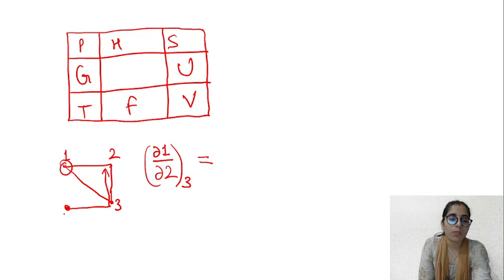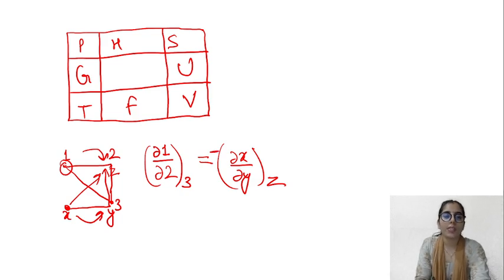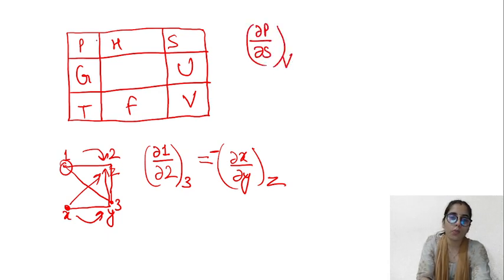So for this one it will be x, y, z, let's say. You will take delta x upon delta y at constant z, and since you have moved from lower to higher, in the opposite direction, it is negative. First one in the clockwise direction, second one in the anti-clockwise direction. That's how you have to consider it. Let's consider it this way here: PSV, delta P upon delta S at constant V. We have moved from P to V, positive, is equal to TVS, delta T upon delta V at constant S, negative.